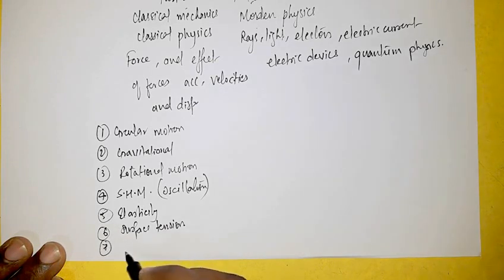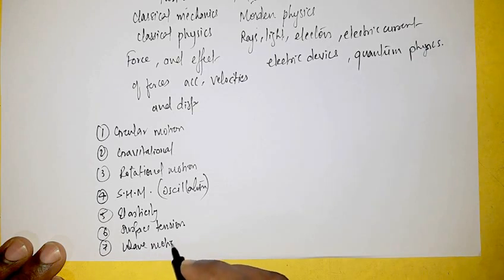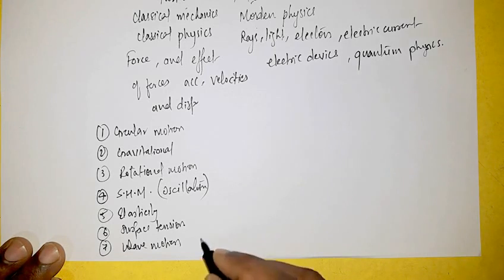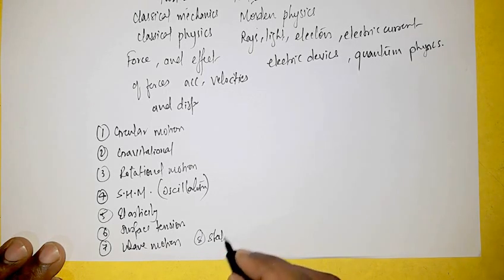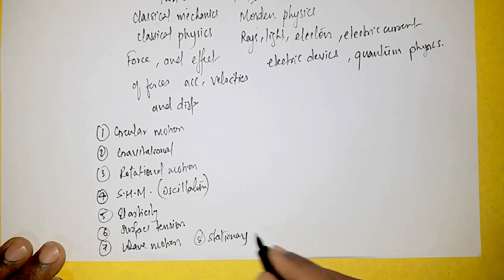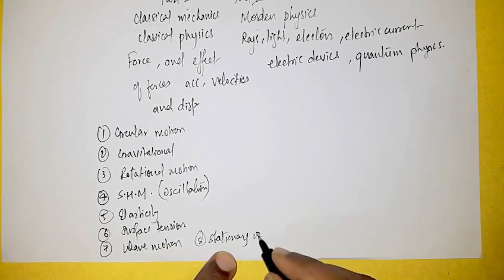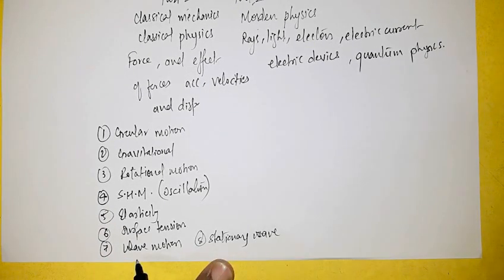Then part 1 consists of a chapter again based on motion, called wave motion, which is based on how a wave travels in a medium. And then the next chapter is stationary wave. This is a type of wave. One wave is a type of motion which includes when the wave travels, and stationary waves when the waves stand. जब wave एक ही जगह पर होती है खड़ी हुई, like it is not traveling in any direction, then the wave is called a stationary wave.